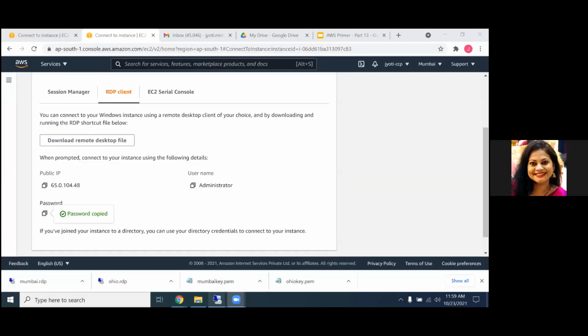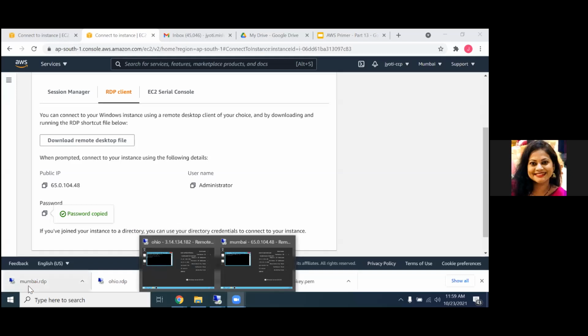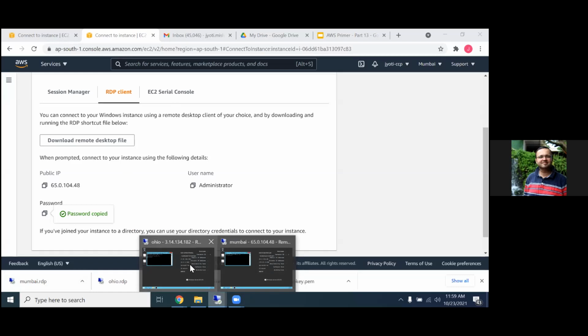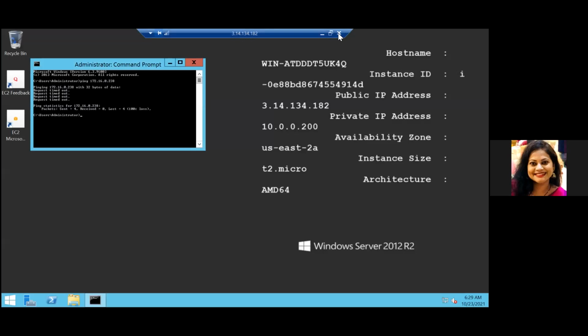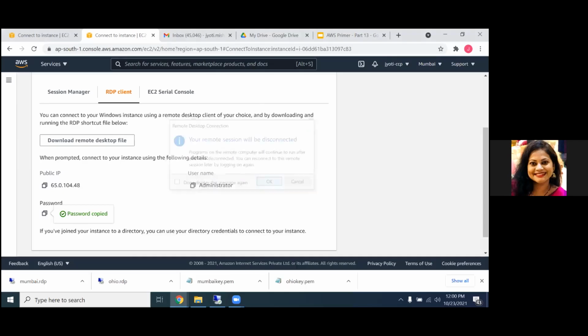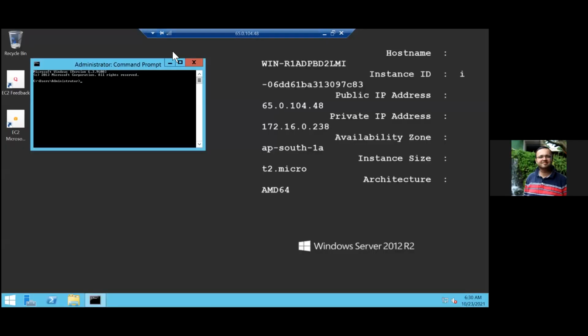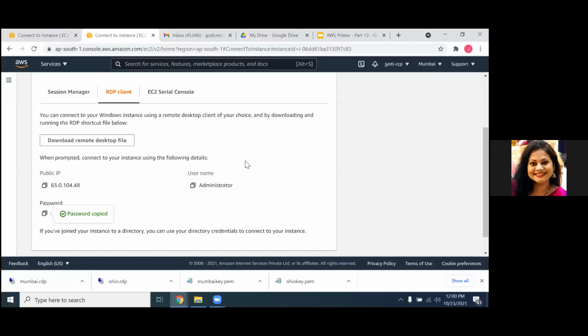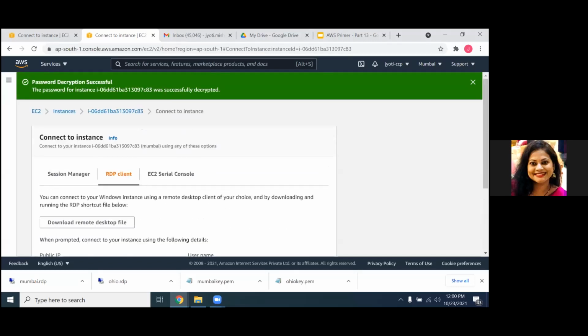Okay, so what I did, this part you got it. I downloaded the RDP client. I've done it already for Ohio as well, so let me just repeat it once again. So you guys were able to create the two instances till now. Now once we've created the instances, we are connecting to the instances. The first instance I picked is this one, which is in the Mumbai region.